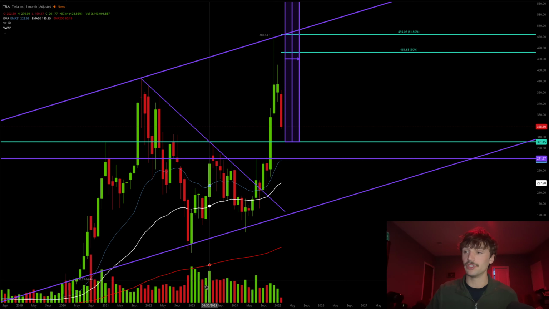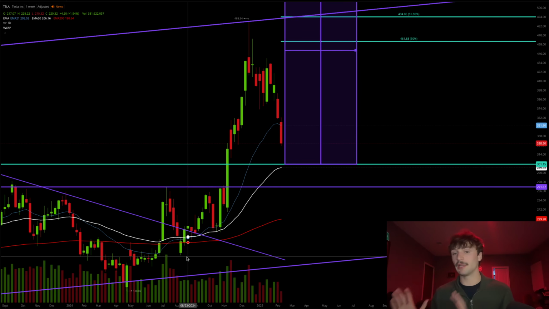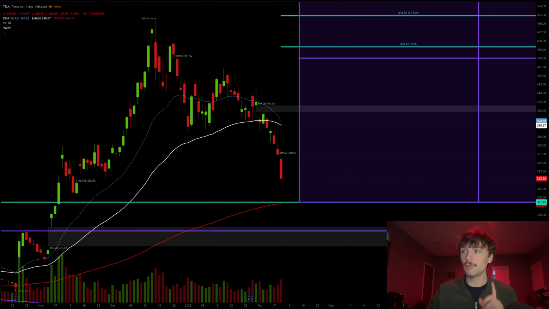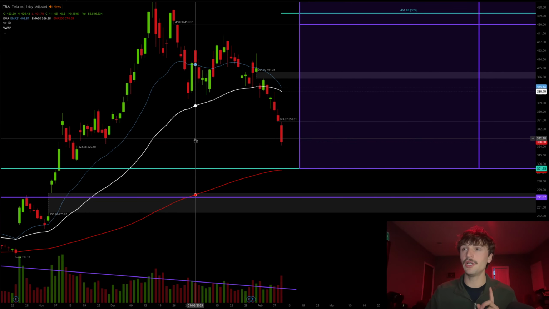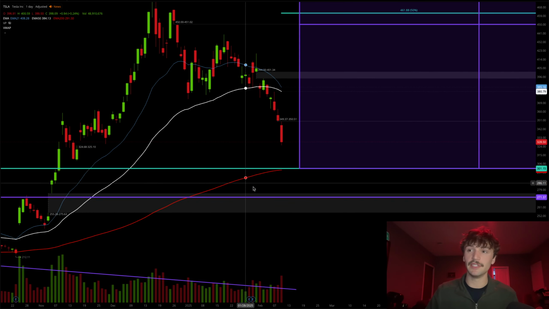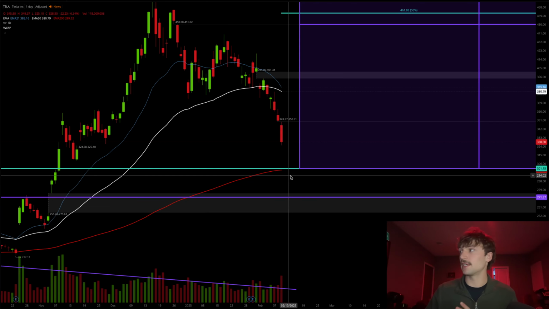I do expect to hold this $301 level. Maybe we slip below it, but I think that is very brief. I think we do bounce there or around there, around that 50 EMA, something close to that, and then continue to the upside. One more thing I do want to talk about is we could possibly bounce off of this 275 gap. That is the other thing I'm thinking of.